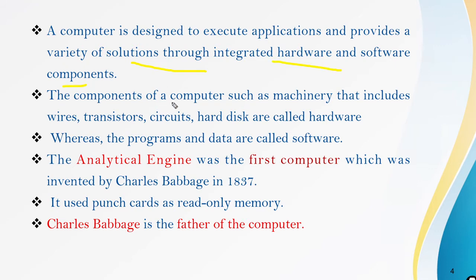The components of a computer such as machinery, which includes the transistors, wires, different devices, circuits, and hard disk, are called the hardware, and the programs and the data are called the software. With the help of software we can run programs and execute them. The hard disk is a physical device that we can touch. Without software we cannot do anything in the computer.